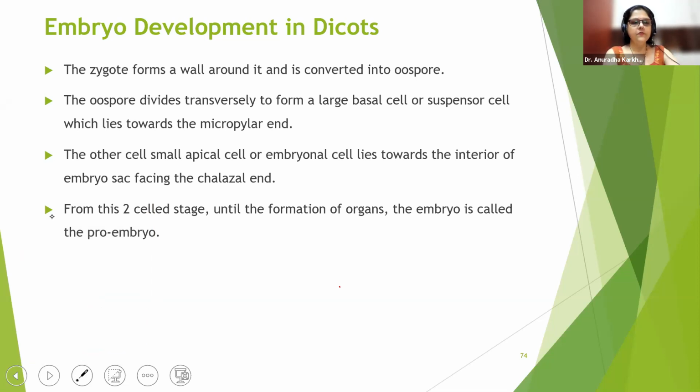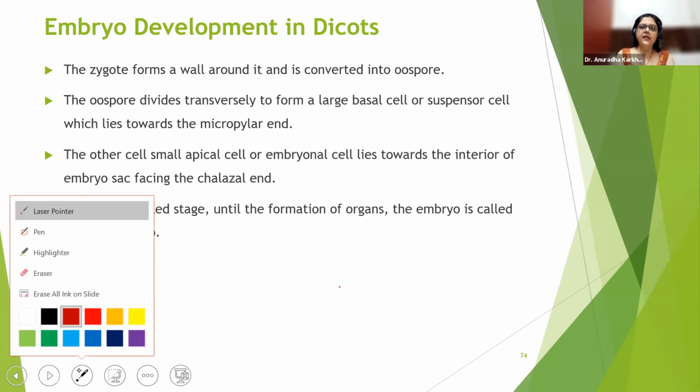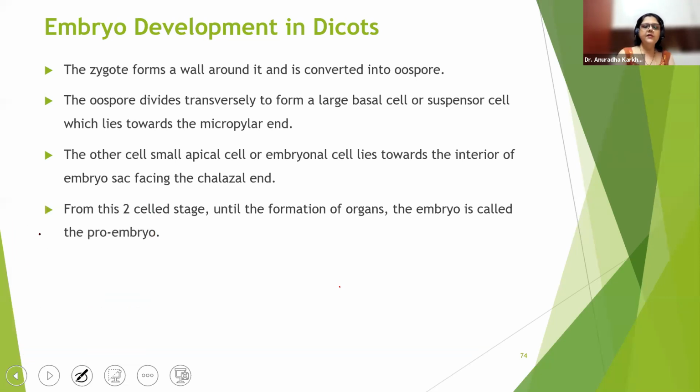Okay, this is the oospore. So the oospore now divides transversely to form a large basal cell or suspensor cell. Okay. Now understand this formation. This is the most important part. So this is the oospore. What is an oospore? Oospore is nothing but the zygote which is having a wall around it now. So this oospore is going to divide transversely.